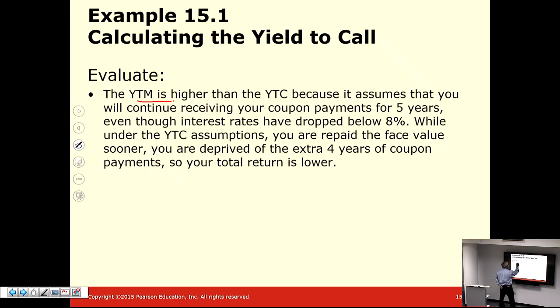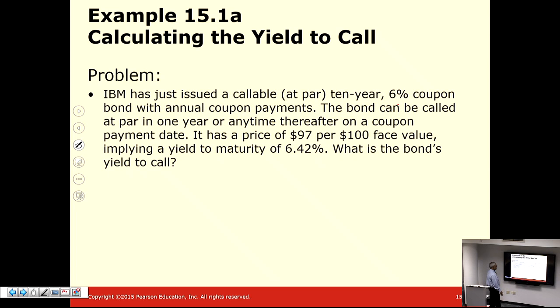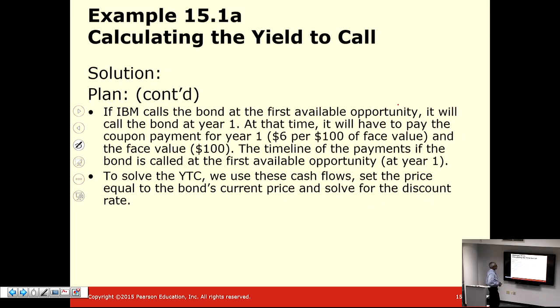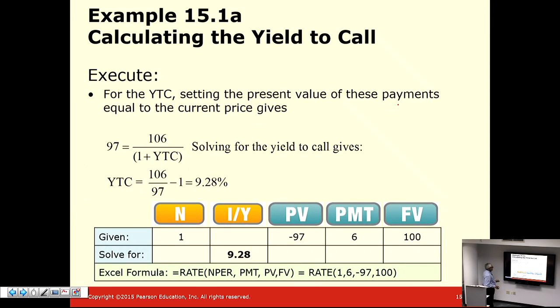So your YTM is higher than YTC because for a YTM you are receiving all your coupon payments over the 5 years. But if you have a callable bond, now you are getting your money back after year 1, but you are not fully invested for the remaining 4 years. So this lowers your total return. So you can practice a similar problem like this for yield to call.